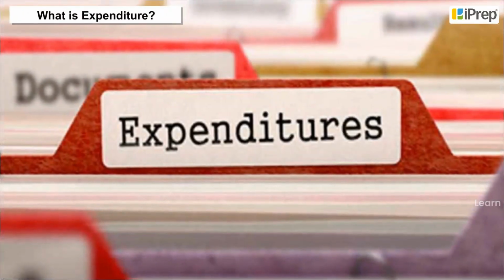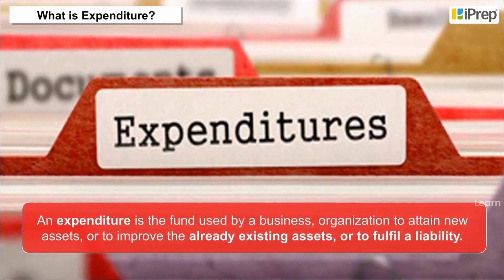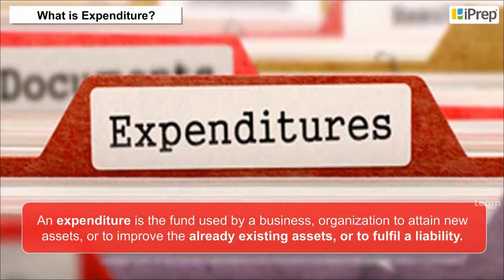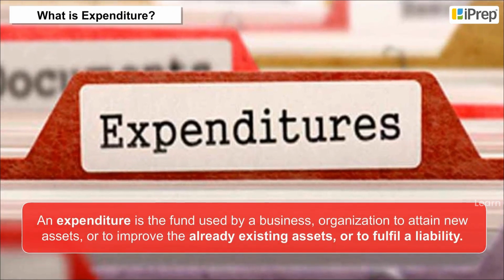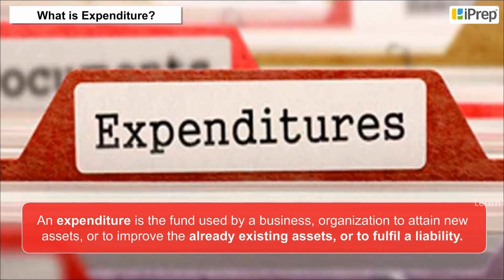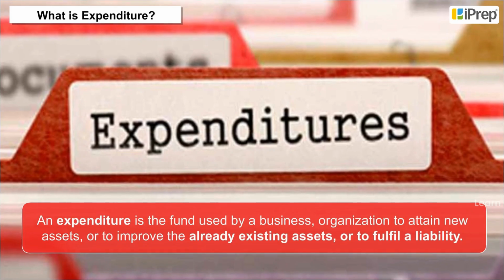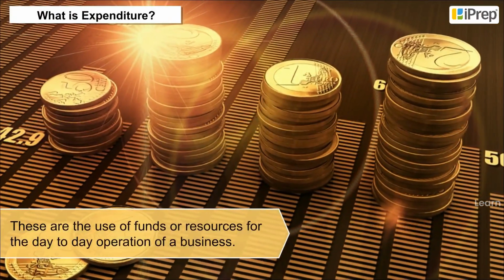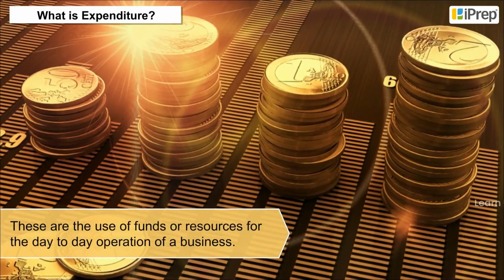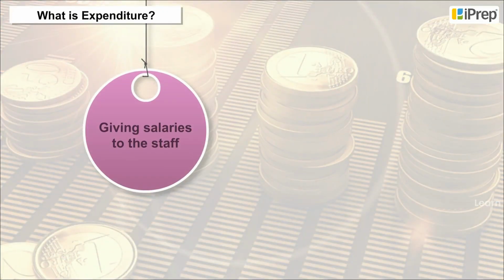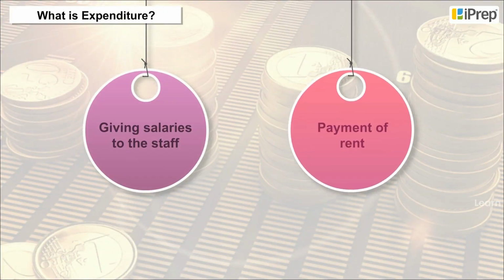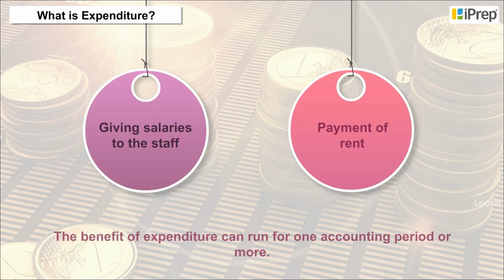What is expenditure? An expenditure is the fund used by a business, organization to attain new assets or to improve the already existing assets or to fulfill a liability. These are the use of funds or resources for the day-to-day operations of a business, like giving salaries to the staff, payment of rent, etc. The benefit of expenditure can run for one accounting period or more.